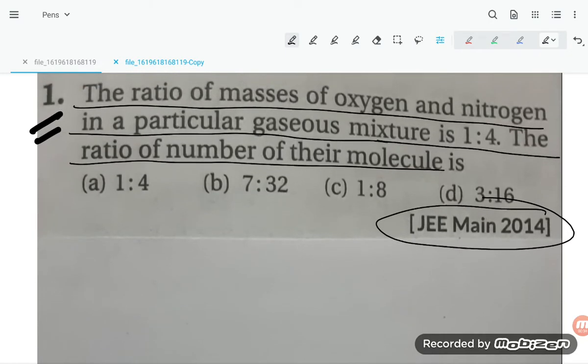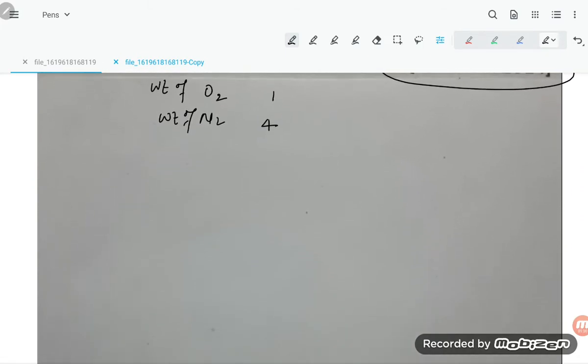First of all, they have given the ratio of masses of oxygen and nitrogen, that is, the weight of O2 and the weight of N2 is given. How much is the ratio? It is 1 and 4. The ratio of the number of their molecules is what they are asking. So, dear students, let us try to solve.